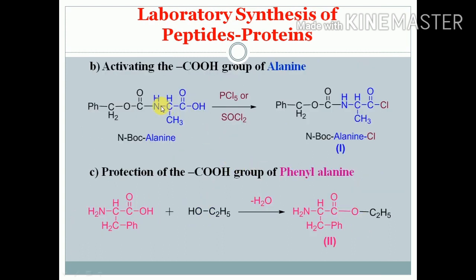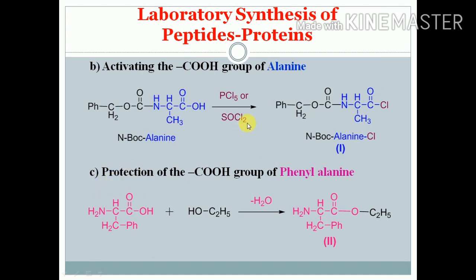Second step is the activation of C terminal of the alanine. Now this N terminal is blocked. We have to make this COOH group more reactive than another amino acid. So we have to react it with either PCl5 or SOCl2, so that this carboxylic acid group is converted to carbonyl chloride group, that is a more reactive functional group.